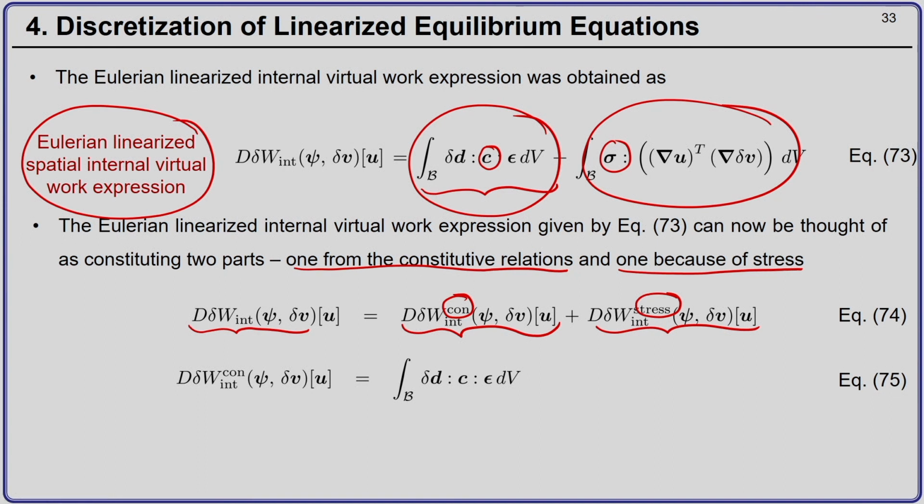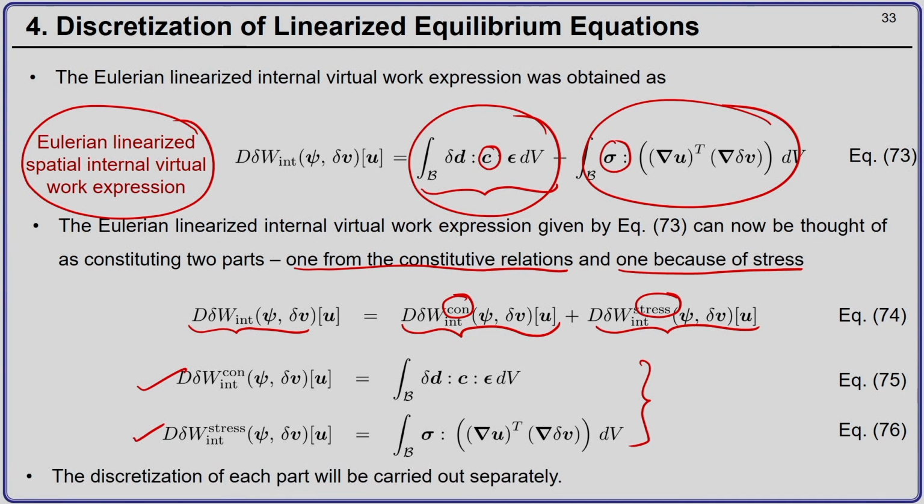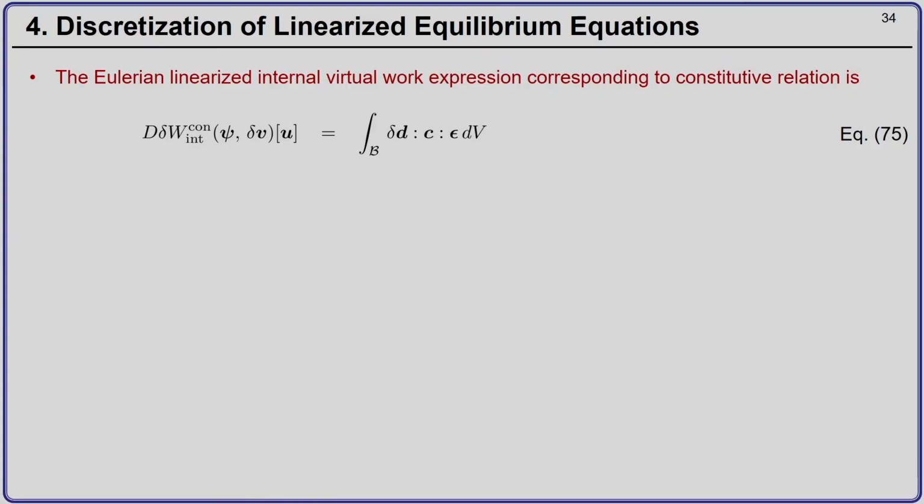These are the expressions for the two parts. Now, we have to discretize each of these parts, equations 75 and 76, separately. We will first consider equation number 75, that is, we are going to discretize the internal virtual work because of the constitutive relation. The Eulerian linearized internal virtual work expression corresponding to the constitutive relation is given by equation number 75.